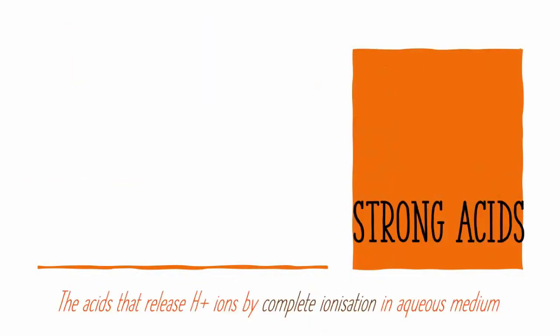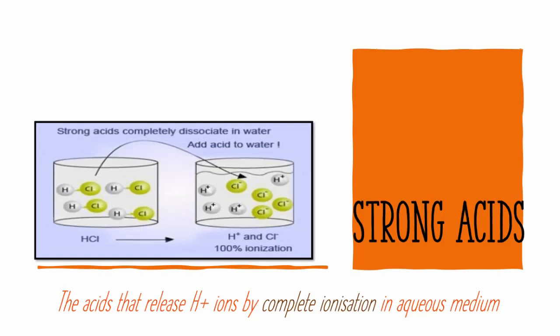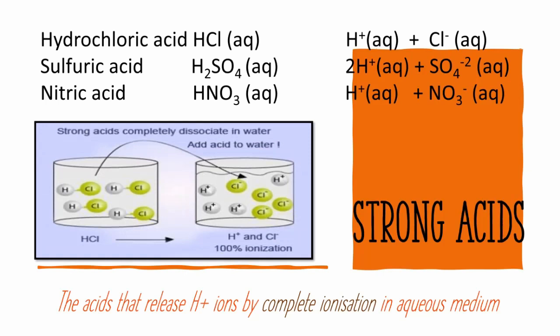The acids that release hydrogen ions by complete ionization in aqueous medium are known as strong acids, which means all the acid molecules dissociate into hydrogen ions and the corresponding negative ions in water. For example, if you take hydrochloric acid, the aqueous solution would have only hydrogen ions and chloride ions, but no free hydrochloric acid molecules. The negative ion in sulfuric acid is the sulfate ion. The negative ion in nitric acid is the nitrate ion.